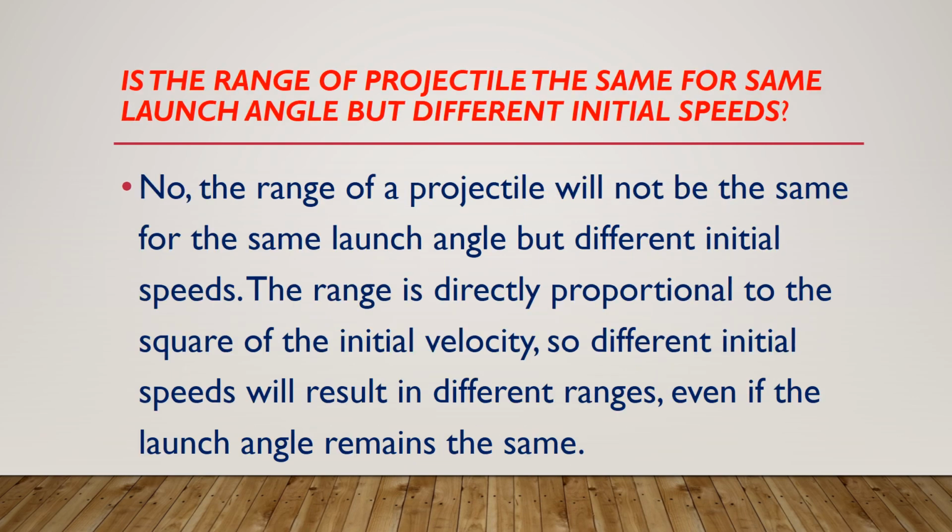Is the range of projectile the same for same launch angle but different initial speeds? No, range of a projectile will not be the same for the same launch angle but different initial speeds. The range is directly proportional to the square of initial velocity, so different initial speeds will result in different ranges, even if launch angle remains the same.